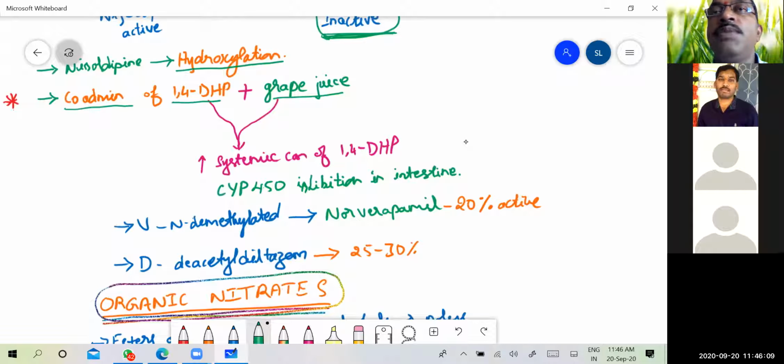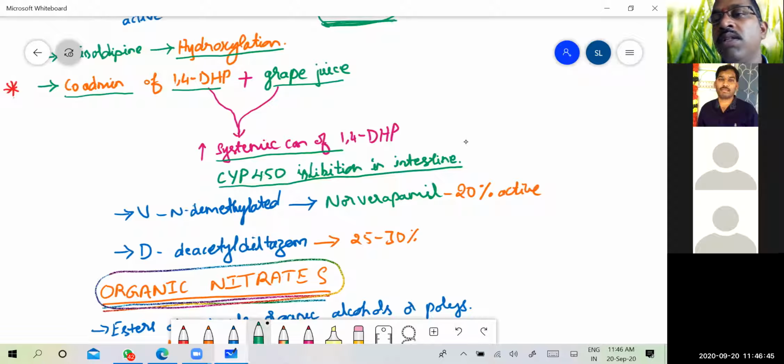When grape juice is given, the grape juice inhibits the enzyme, that is the CYP450 enzyme present in the intestine, and thereby increases the systemic concentration of the 1,4-dihydropyridine. So remember there is an increase in concentration of the 1,4-dihydropyridine compound with the inhibition of the metabolizing enzyme CYP450, which is present in the intestine.